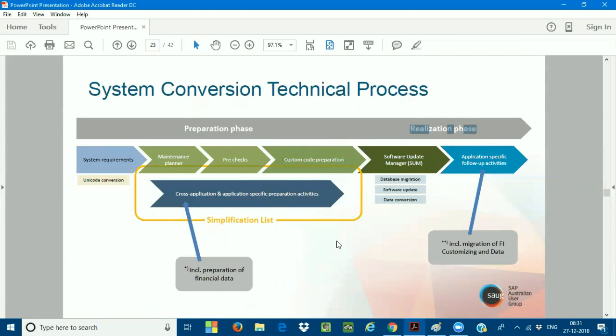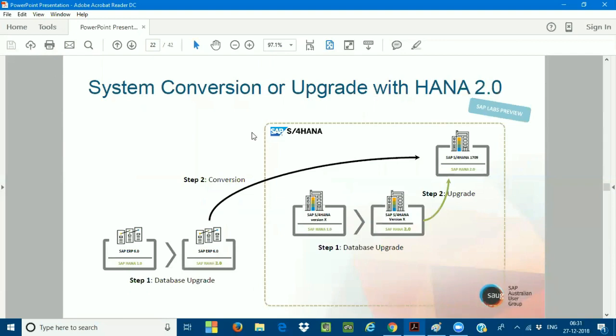I'll discuss all these things step by step. These are the only two phases in the conversion. Very important: one is the preparation phase, and the second one is called the realization phase. These are the only two phases we are going to have. So before I convert my system from SAP ECC to SAP S/4HANA, what is required?